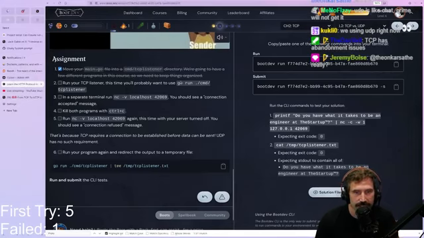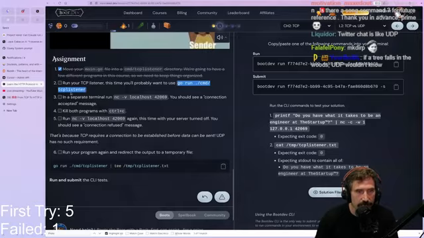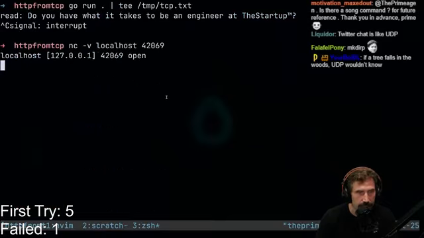Run your TCP listener with this one right here. Okay. Nice. In a separate terminal, do this one. There we go. You should see a connection accepted message. Okay. Yep, there we go. We got it. We now have that thing open.